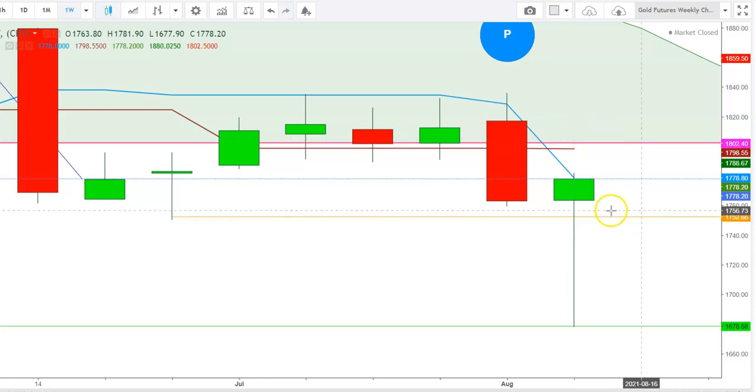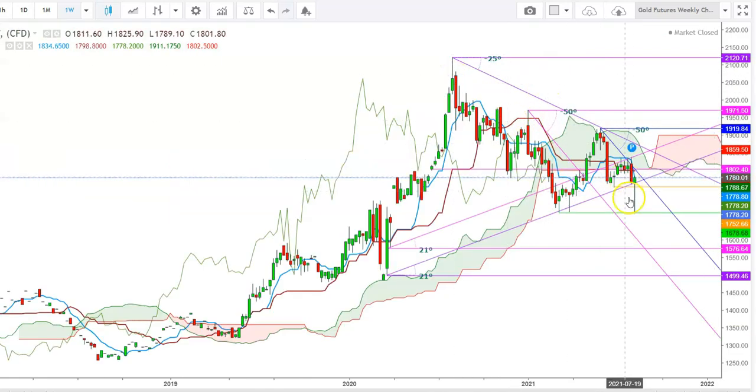But on the other hand, if the gold futures are not able to defend the immediate support at the level of 1752, we could see a sharp downward move in gold futures. So friends, here you can see how the gold futures behaved during the last week when they tested the lows of March 2021, from where we have seen a sharp reversal. And you can see how the formation of this bearish crossover in gold futures could extend this exhaustion in gold futures.